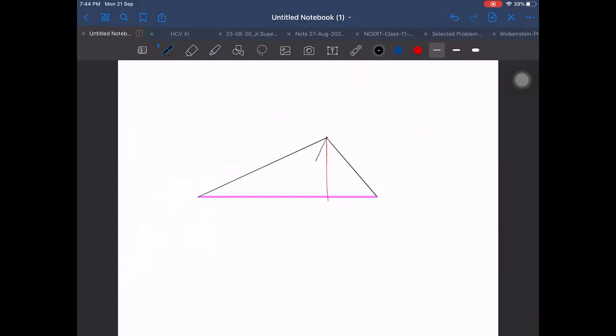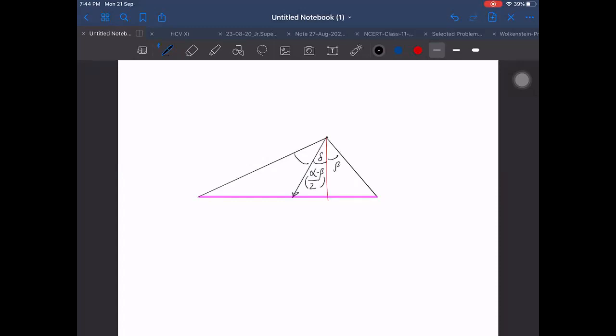E vector will be in the direction of delta, which is alpha minus beta by 2. This side was beta. Find out this side and you will come to know why I am happy.